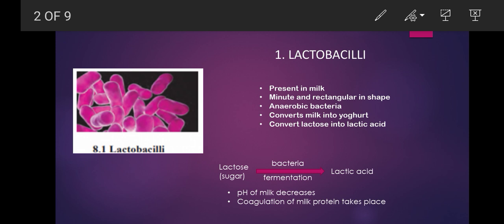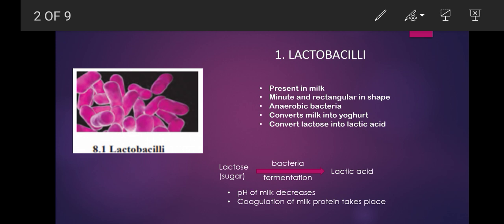Now these bacteria are very useful to convert the milk into yogurt. How is this yogurt formed? The sugar, that is lactose, which is present in the milk is converted into lactic acid by the process of fermentation. Just now I explained to you the process of fermentation, that it is the breakdown of the complex matter into simple substances. In that process of fermentation, lactose gets converted into lactic acid.